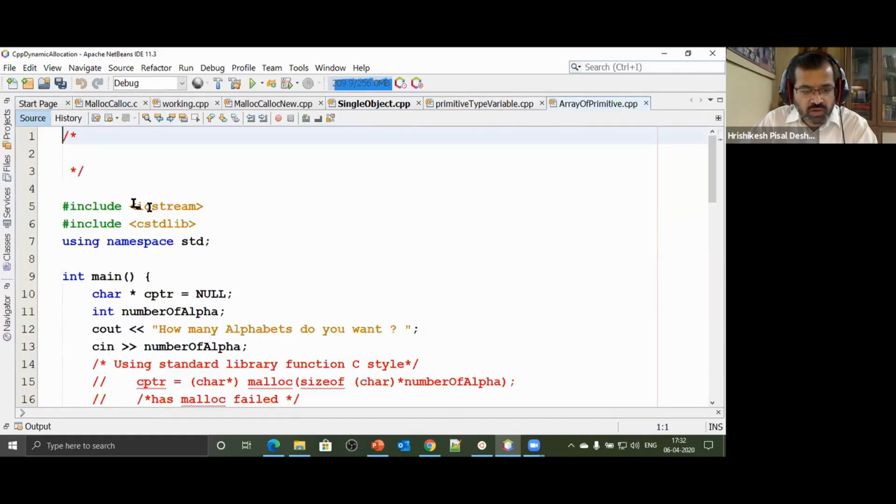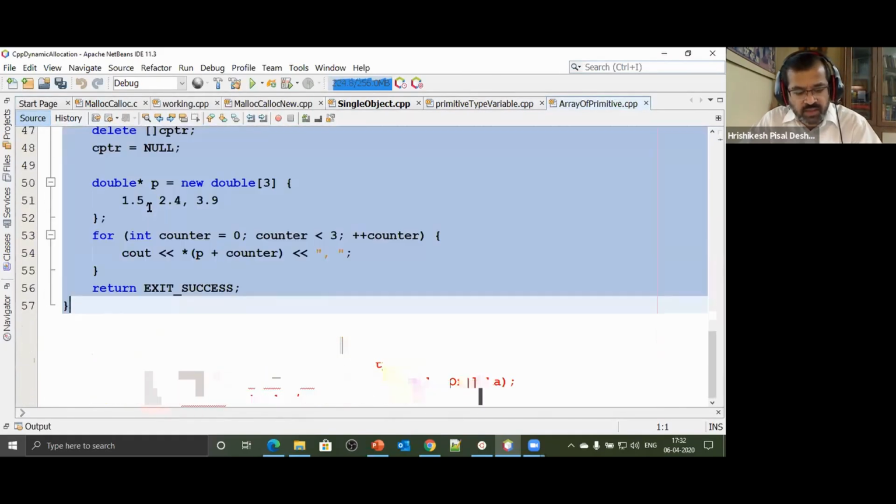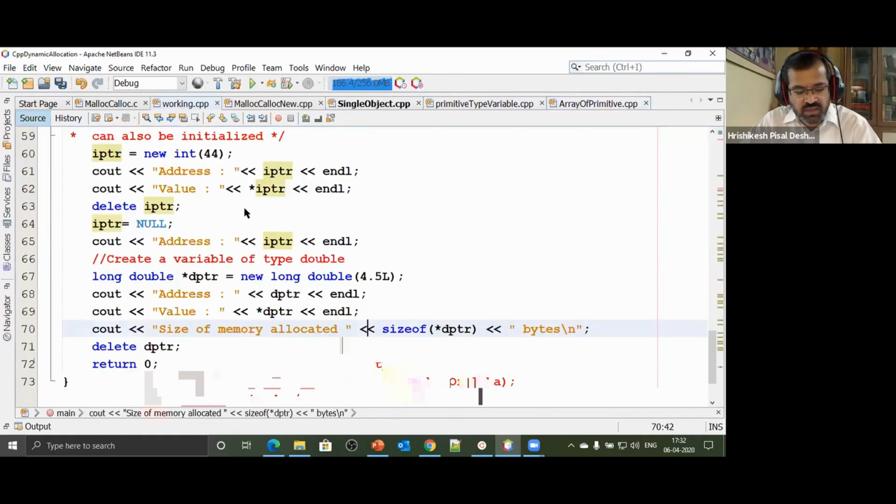Oh, we forgot about array of primitive type. So let's cover primitive type first, and then we'll go ahead with class type. Here we go.